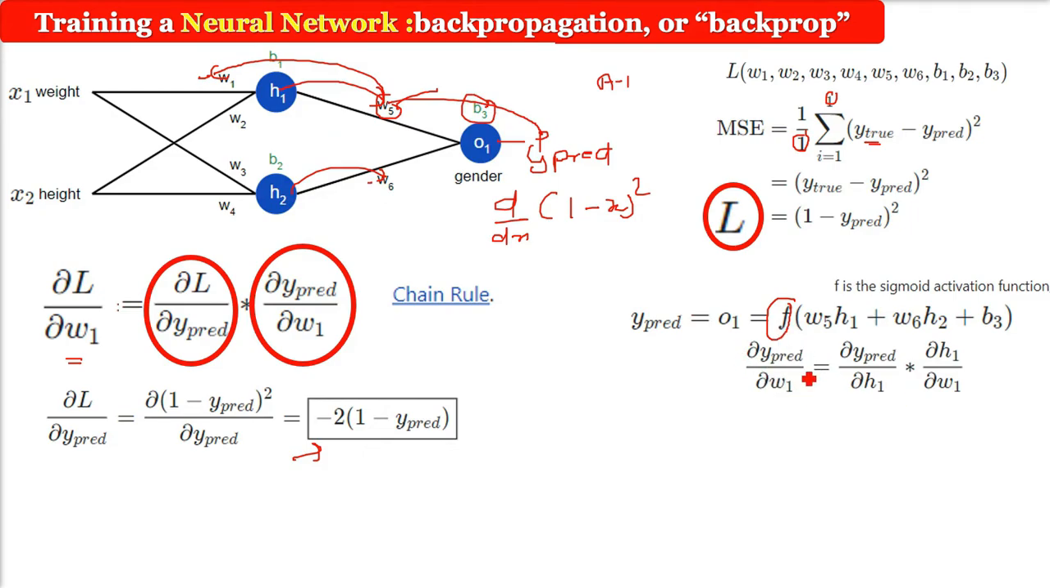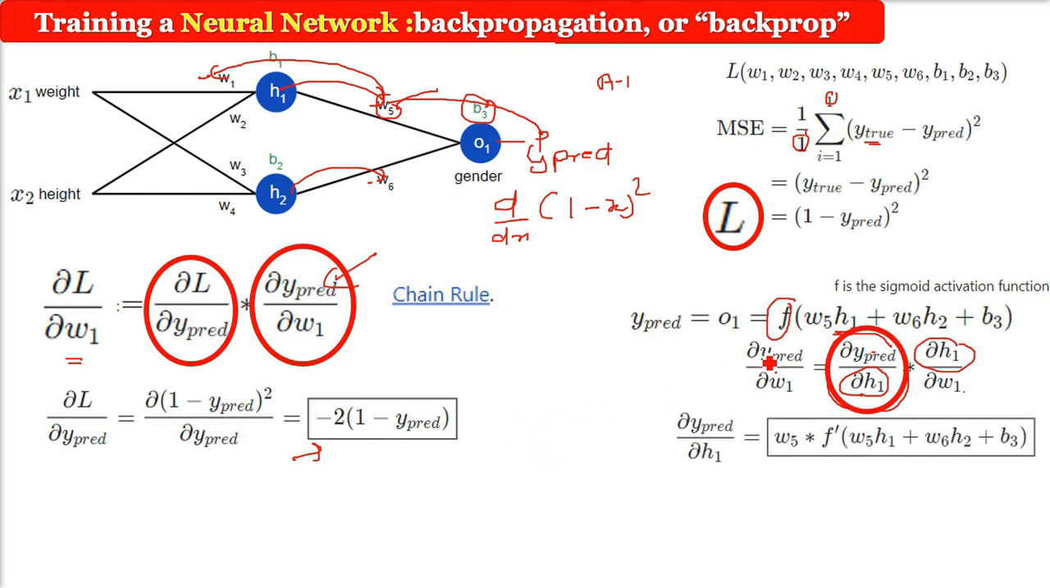Now this del Y prediction by del W1, we have to do something with this. So we'll again apply the chain rule here. Del Y prediction by del W1 can be written as del Y prediction by del H1 into del H1 by del W1. Why have we introduced del H1? Because O1 is eventually related to H1 and H2, because H1 and H2 are the hidden neurons of a layer. So we are just introducing things so that O1 is related to the weights and the previous neurons.